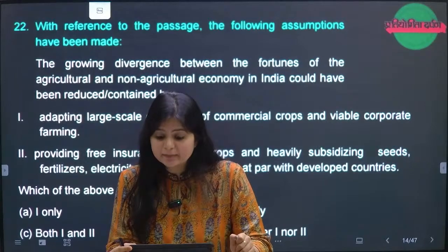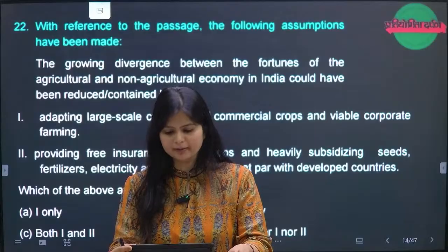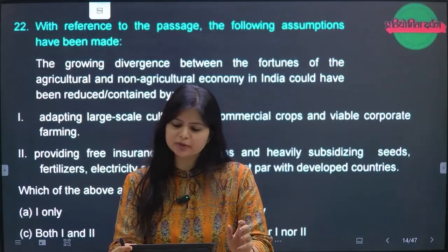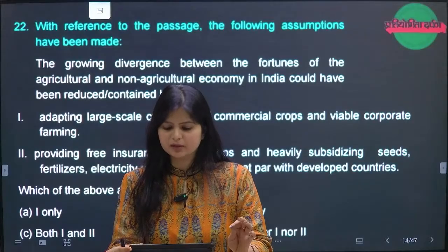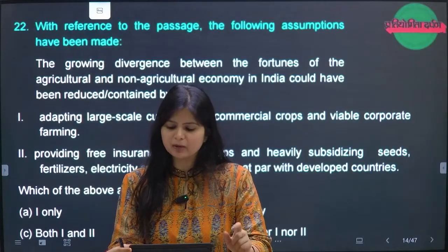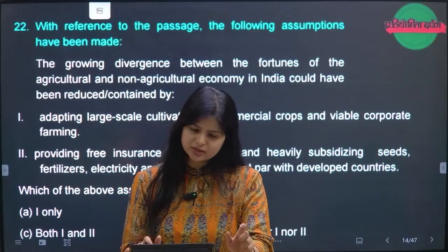First is adopting large scale cultivation of commercial crops and viable corporate farming. Second is providing free insurance for all the crops and heavily subsidizing seeds, fertilizers, electricity, farm machinery at par with the developed countries. Which of the following are valid? Just read the passage again.